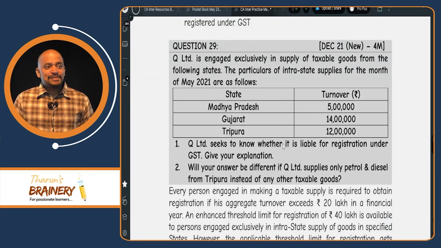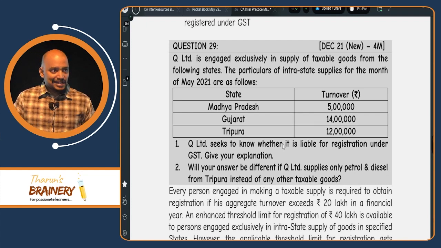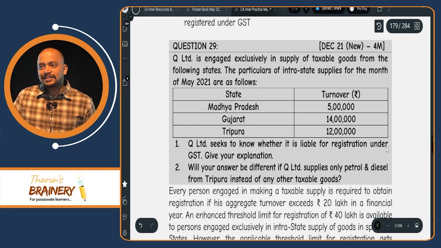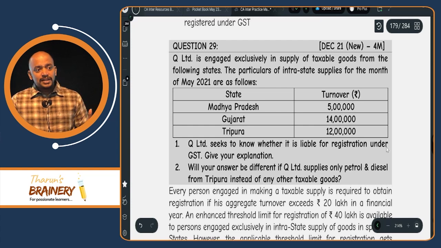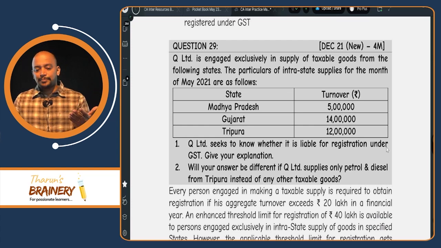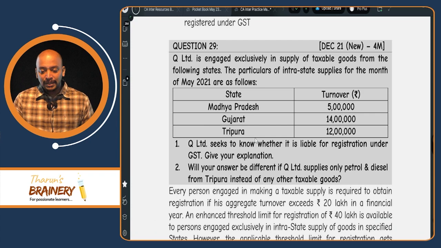Because they are not making taxable supplies in special category states. Then why not 40 lakhs? Why is the 40 lakhs limit not applicable? Because none of the states should be MMTN U-stamp. Here they are making supplies in Tripura, so the limit of 40 lakhs is not applicable.